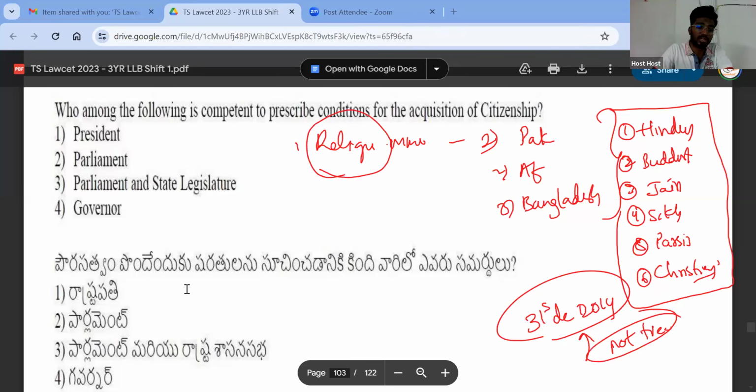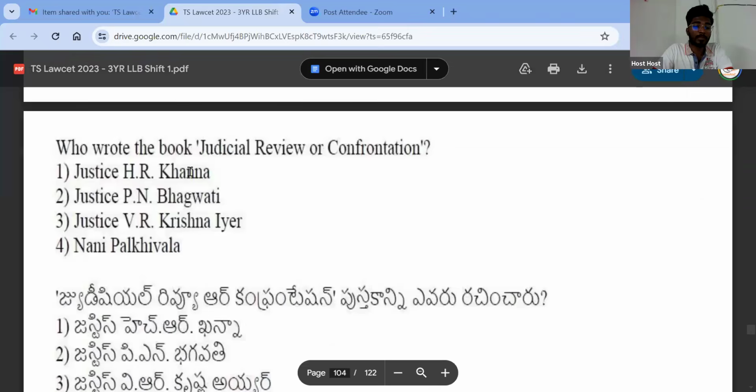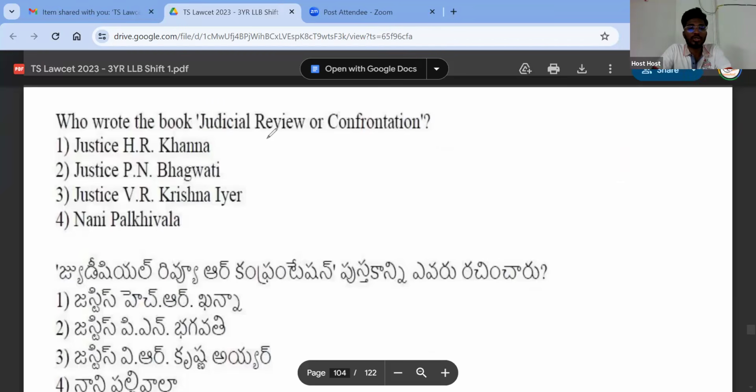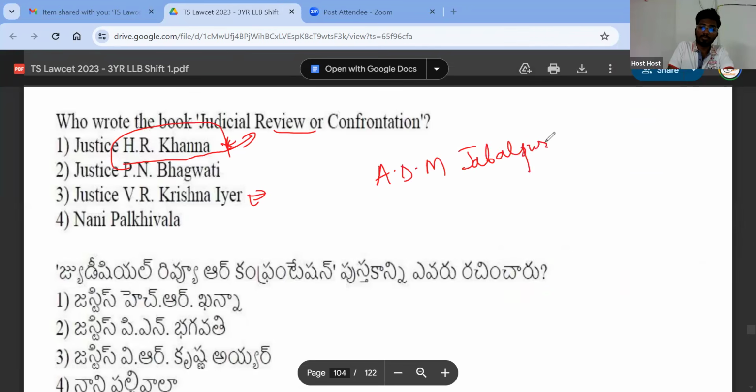One second. Next. Who wrote the book Judicial Review or Confrontation? It is written by Justice H.R. Khanna, right? So H.R. Khanna is also a very important judge. Yesterday we talked about Off the Bench, which is written by Krishna Iyer. Another book is by H.R. Khanna, Judicial Review or Confrontation. H.R. Khanna was the judge who delivered the dissenting judgment in the case known as ADM Jabalpur versus Shivkant Shukla.